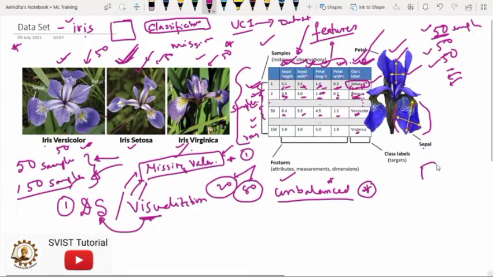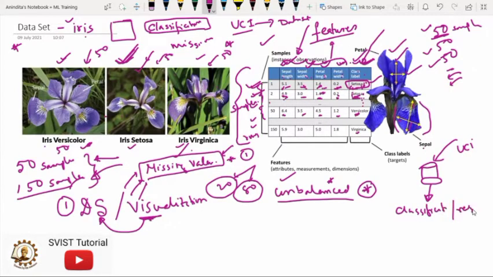Whenever a particular data set is given to you, in our case we are collecting our data set from the UCI machine learning repository, after collecting the data set, do not go for the task directly. That is, do not go for classification, regression, or prediction.